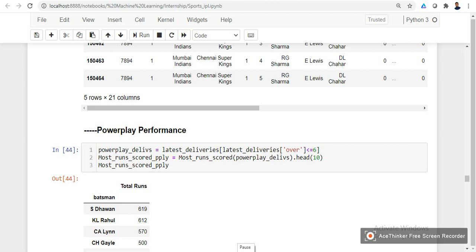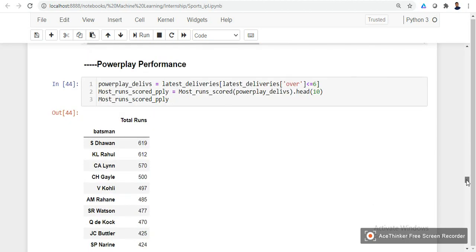In power play performance we have the top batsmen who have scored the most runs. Shikhar Dhawan has been at the top of the list with 619 runs, and next KL Rahul, Chris Lynn, Chris Gayle, Virat Kohli and other players as well.